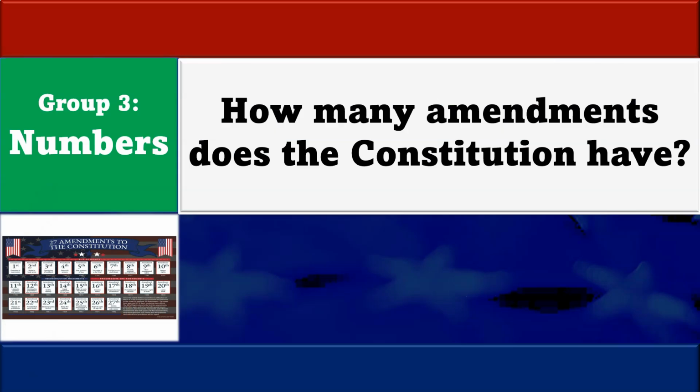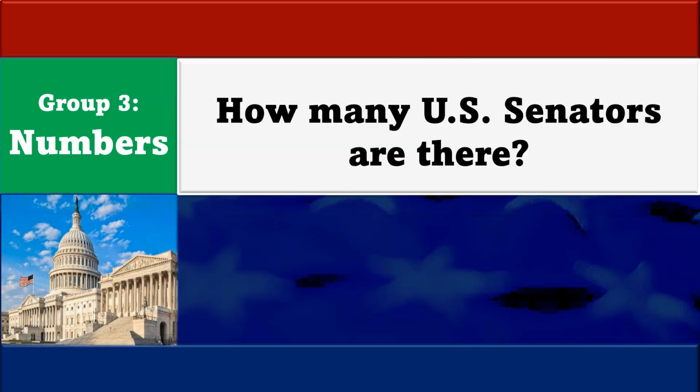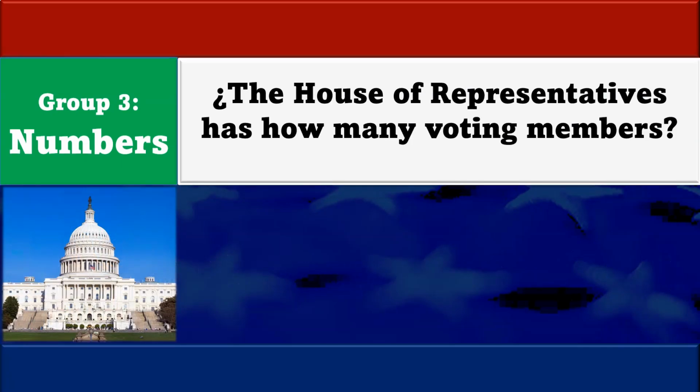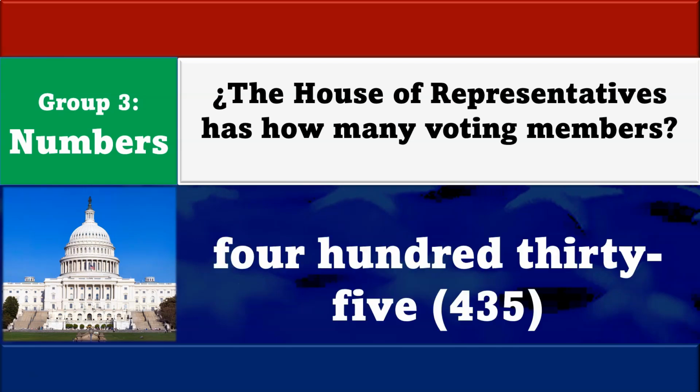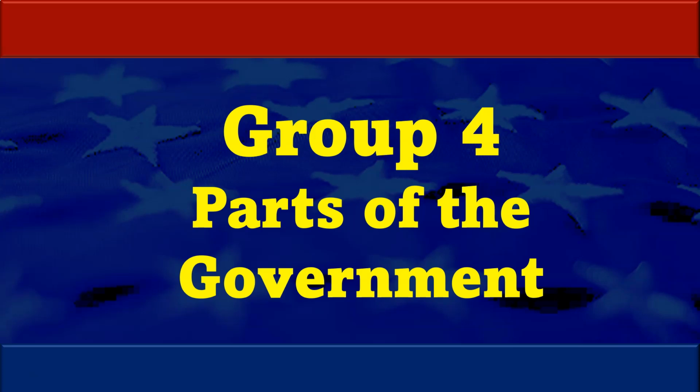How many amendments does the Constitution have? 27. How many U.S. senators are there? 100. The House of Representatives has how many voting members? 435. In group number 4, we study important parts of the government of the United States.